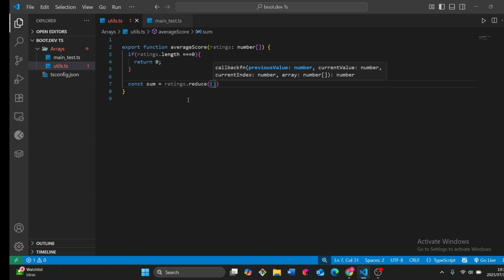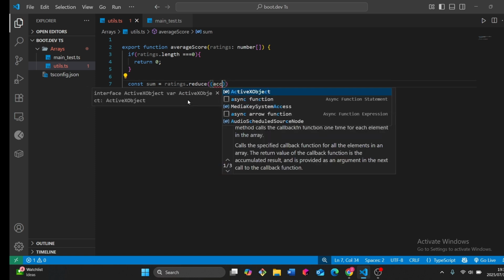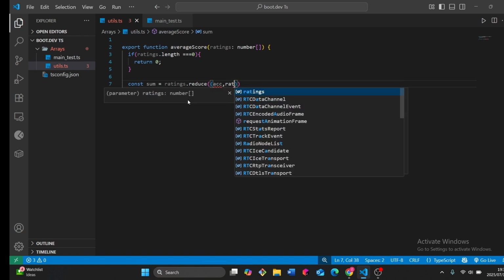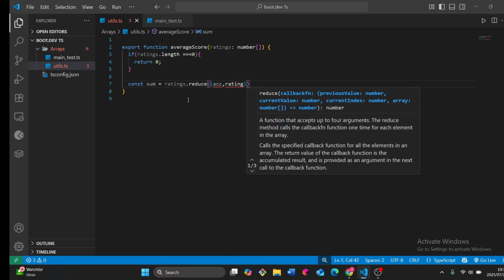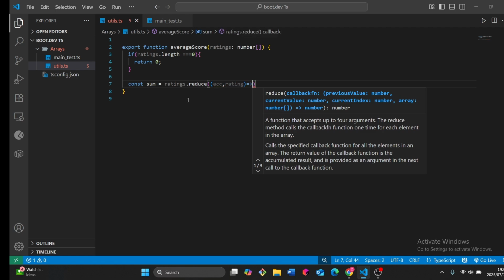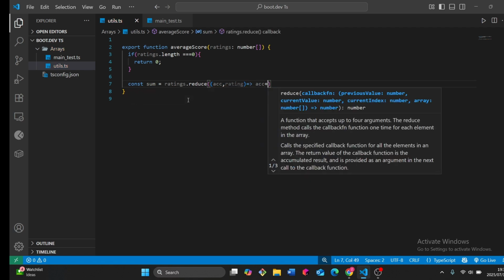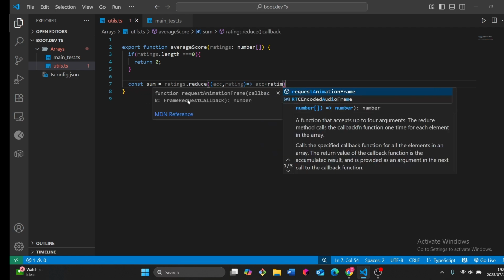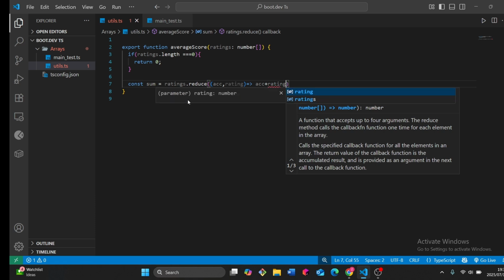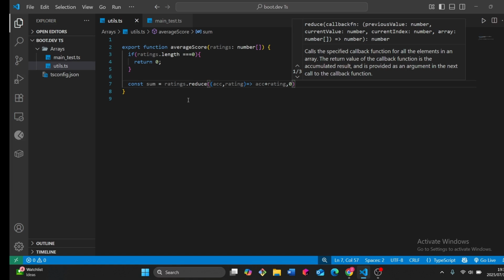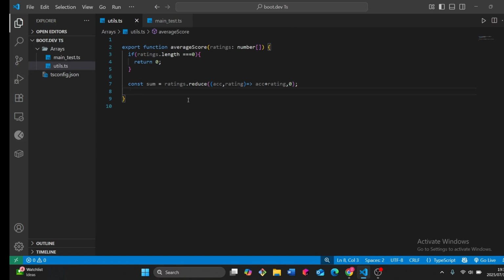It takes an array, which is the accumulator, I think, and then let's just say rating, and accumulator plus rating. I want to sum them, and initially it will be 0. So this is just the reduce function.